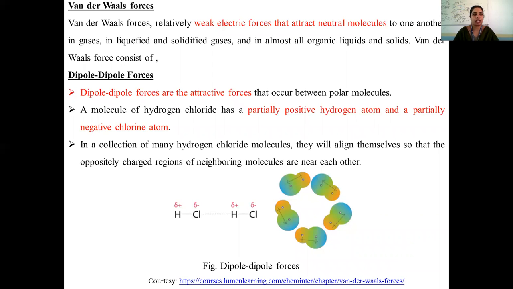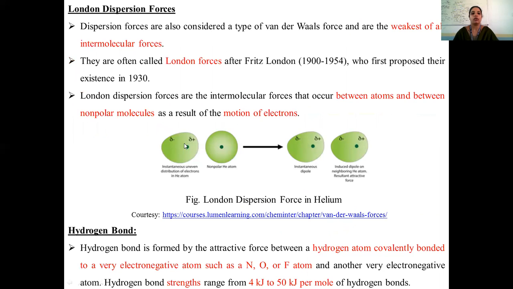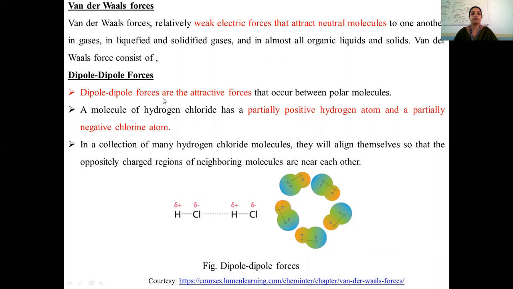And here we'll also study the non-covalent or low energy bonds, which we call weaker bonds, the secondary interactions. The secondary interactions include the van der Waals forces. Under van der Waals forces, we have dipole-dipole forces and London dispersion forces. These forces are formed when two molecules come closer to each other.